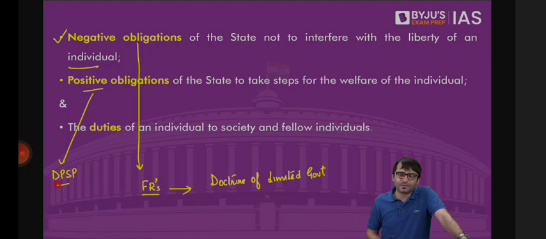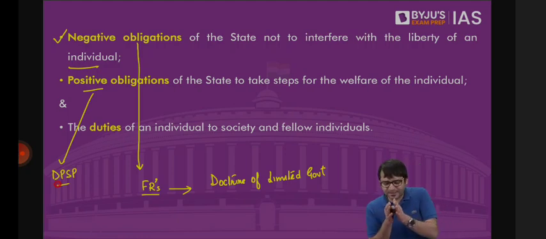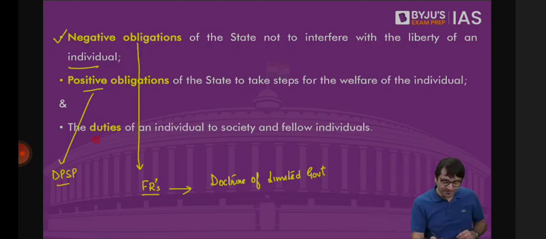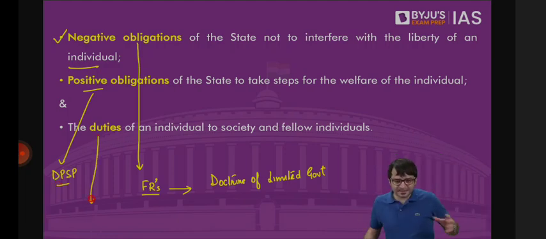Which means in fundamental rights, we basically tell the state, don't interfere with the liberty of an individual. But in directive principles of the state policy, we tell the state, please interfere so that in our social and economic sphere, we have development. And then the third thing is duties. As citizens, we have duties towards the state.